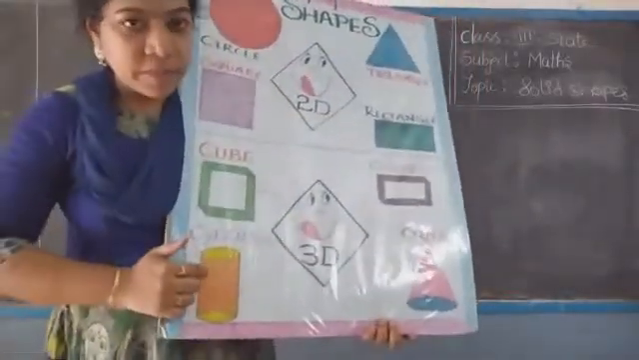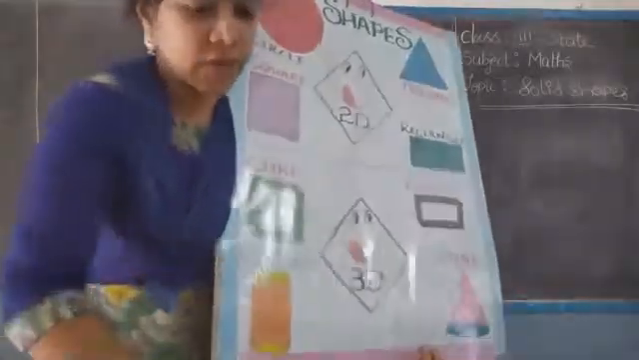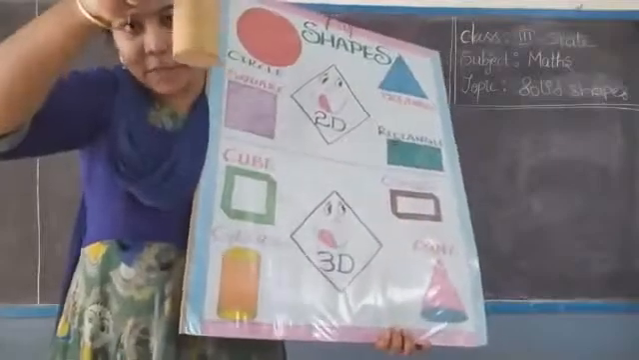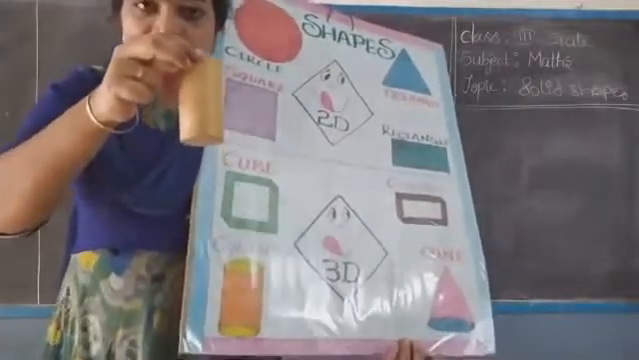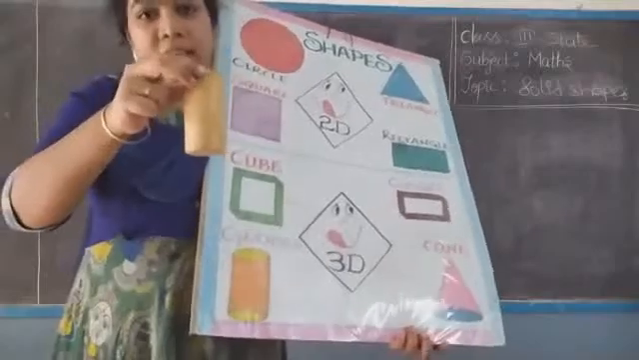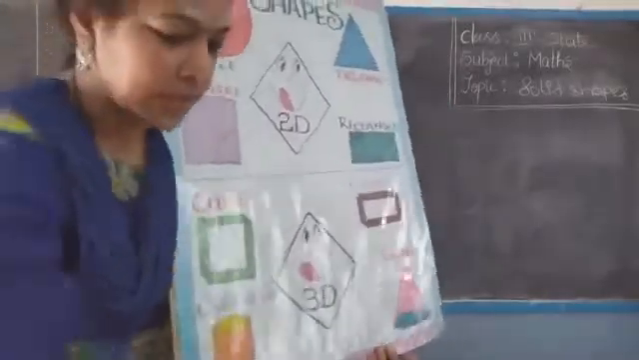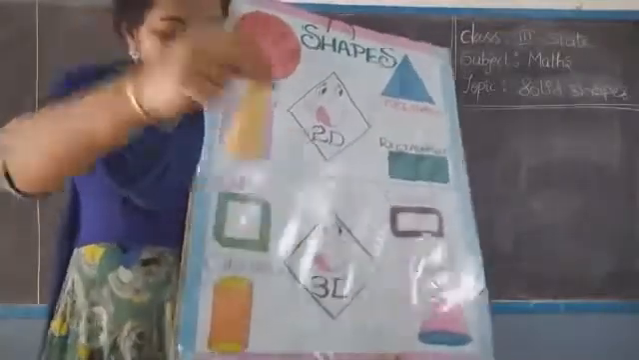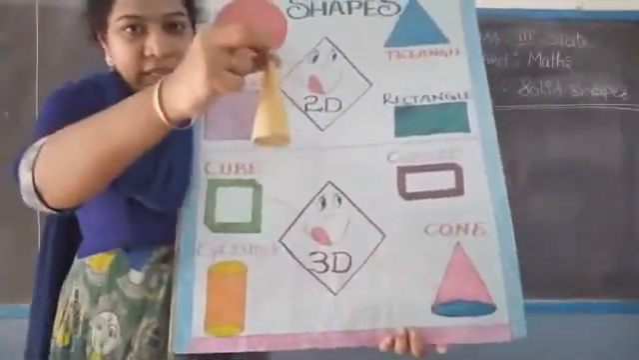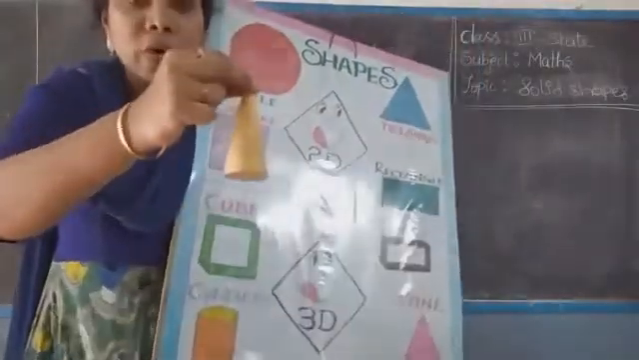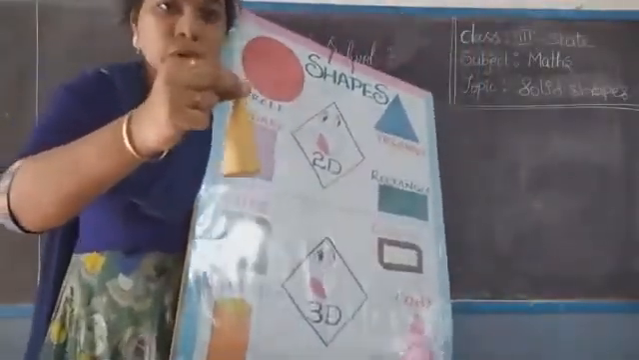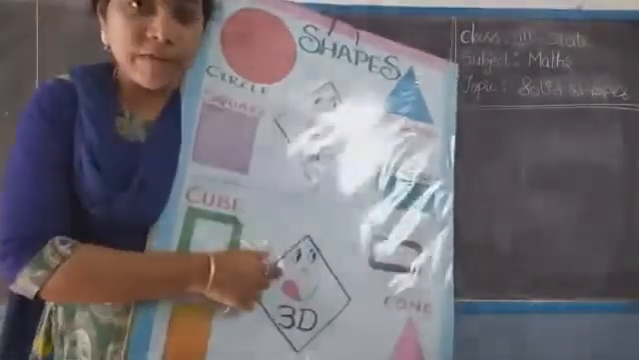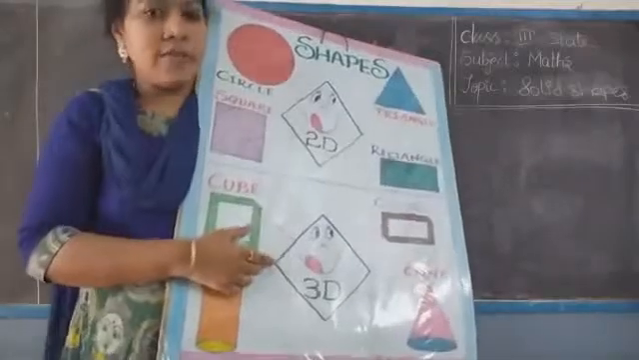Now coming to this shape. Good. This is the cylindrical shape. Which shape is this one? This is a cylinder. Okay, now coming to this one. What is it? This is a cone. All these are solid figures, 3D figures, 3-dimensional figures.